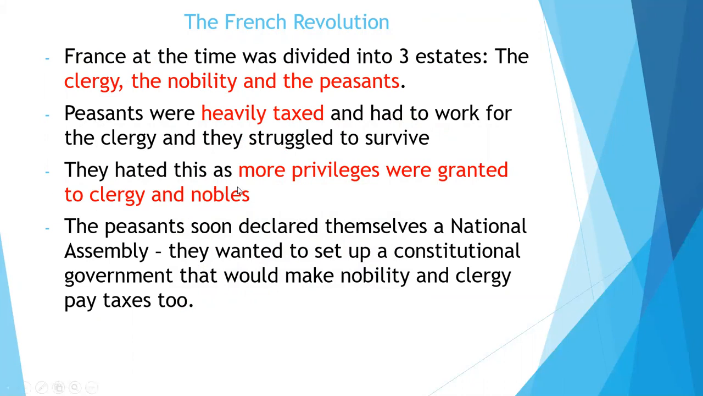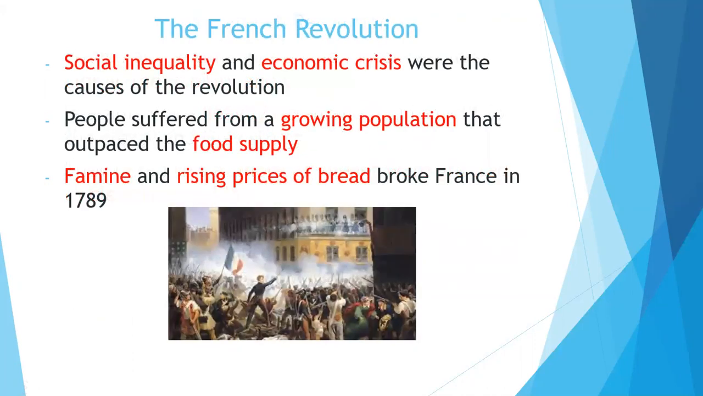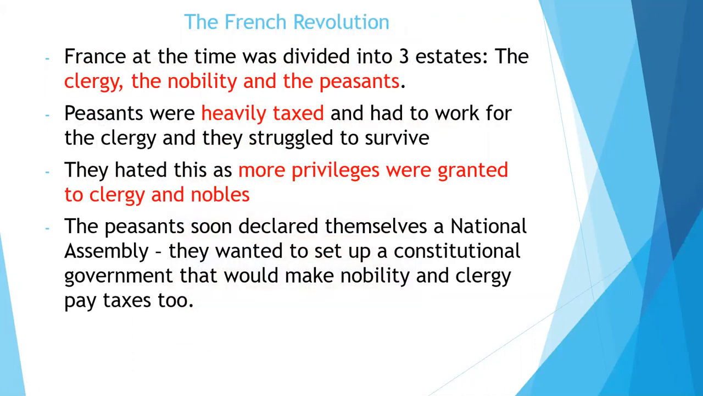They hated this, as more privileges were granted to clergy and nobles. They wanted equality. They wanted fairness. They wanted the rich to also be taxed. And, if we go back to the previous slide, they wanted power in the economy. The peasants soon declared themselves a national assembly. They wanted to set up a constitutional government that would make nobility and clergy pay taxes too. So these are the main fundamental reasons for the French Revolution coming about.